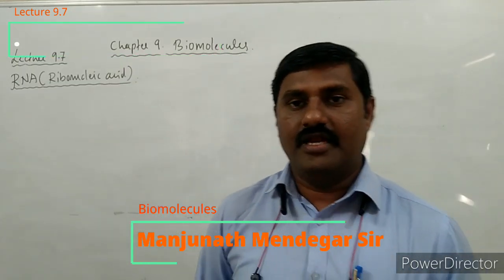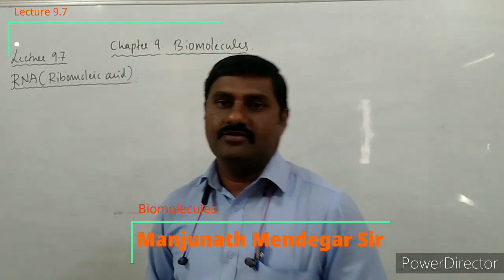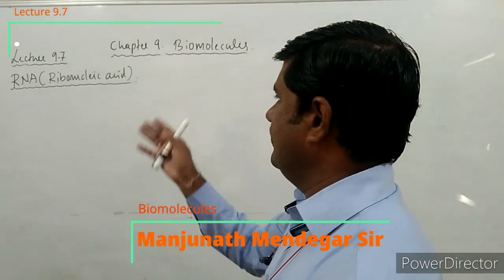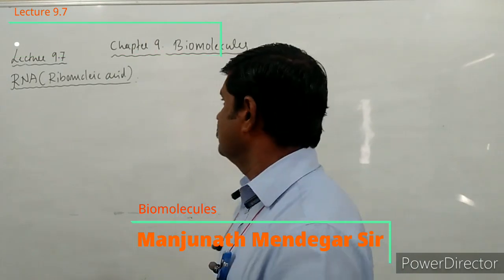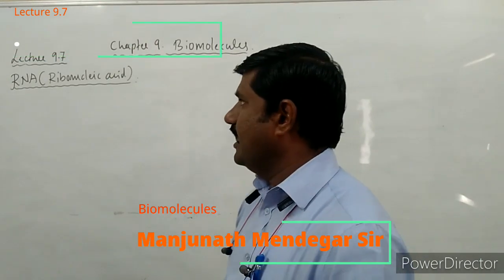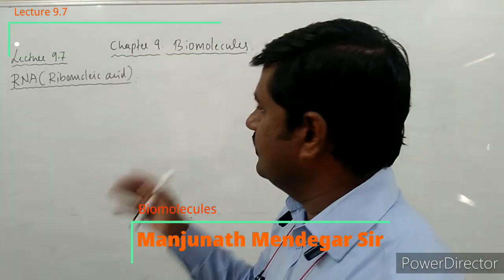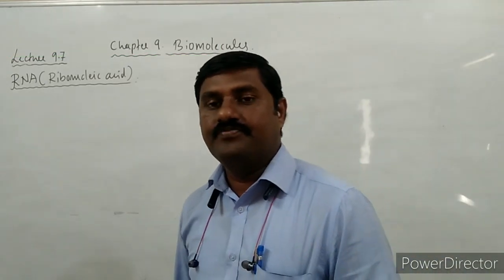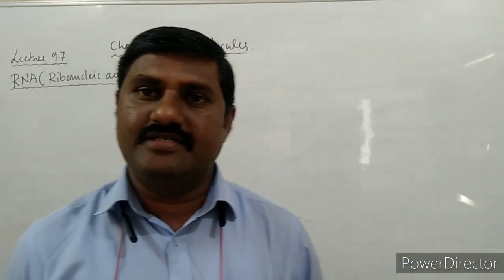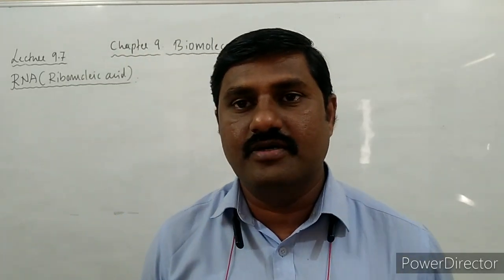In this video, let us start with another type of nucleic acid, that is RNA, ribonucleic acid. Let us go through this RNA. In the last video, at the end part, I had explained what is RNA and how it differs from DNA.